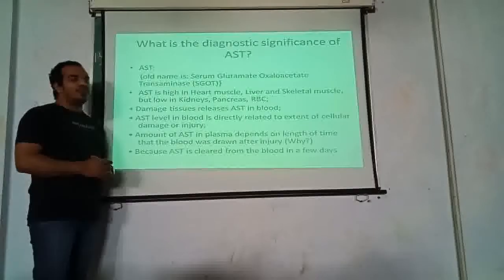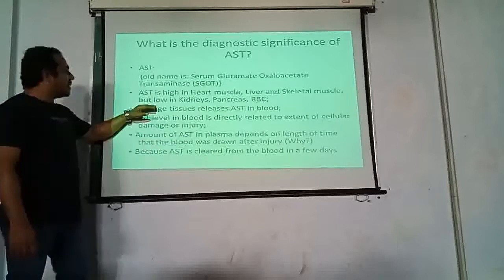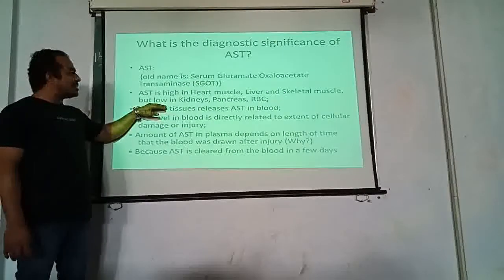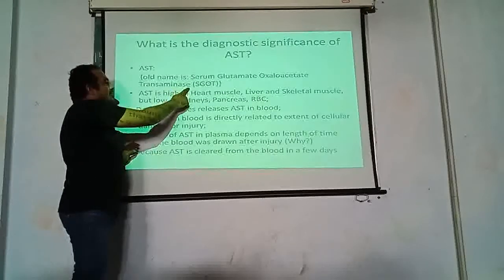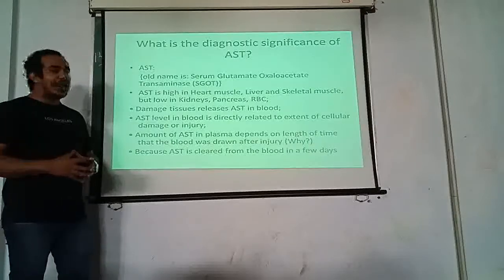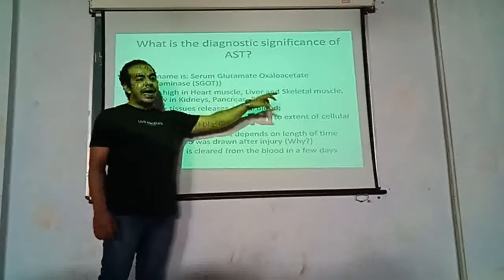It is also found when damage is done to kidney, pancreas and RBC, but comparatively the level is quite low. So majorly speaking, SGOT is widely present in the blood circulation when there is some damage to heart muscle, liver and skeletal muscle.